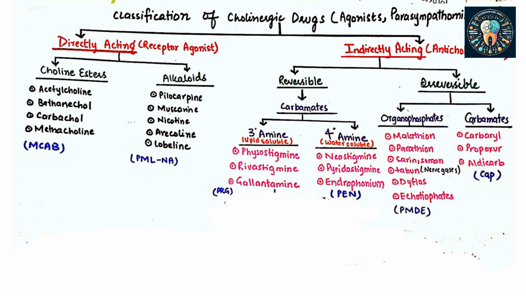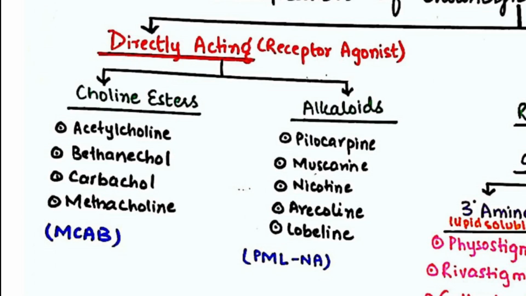The first are directly acting, that are the receptor agonists. They will bind with the receptor of acetylcholine, and in return they will enhance the activity of acetylcholine, and in turn they will manifest effects similar to those of the parasympathetic nervous system. The directly acting receptor agonists are further subdivided into two subcategories.